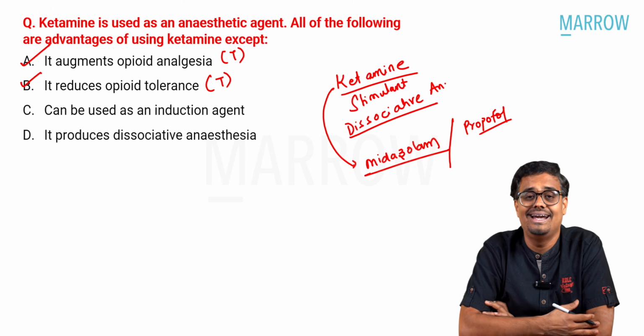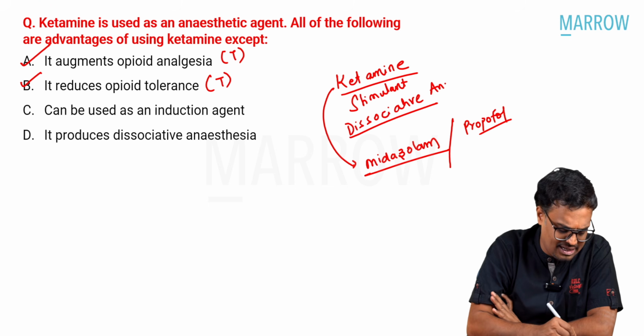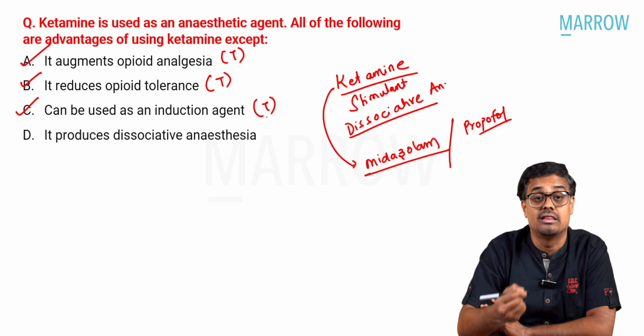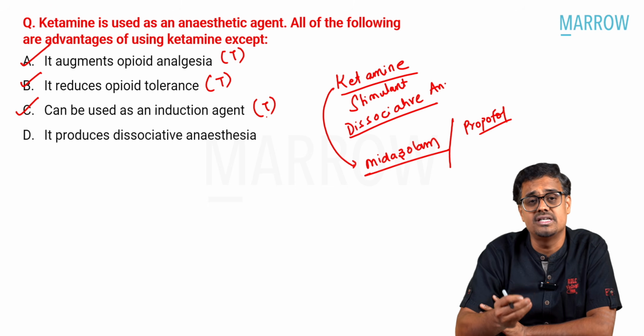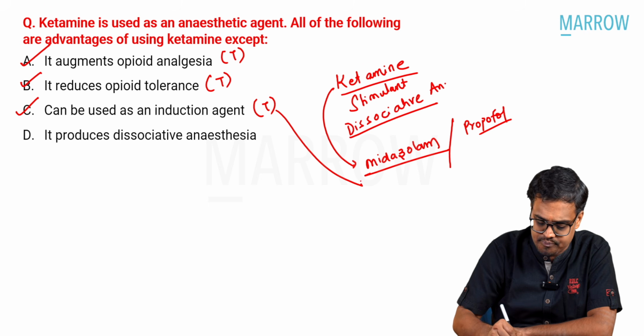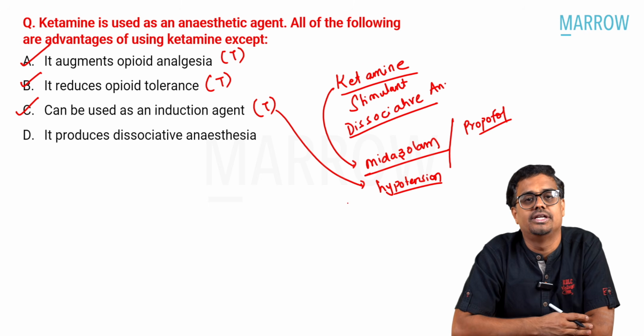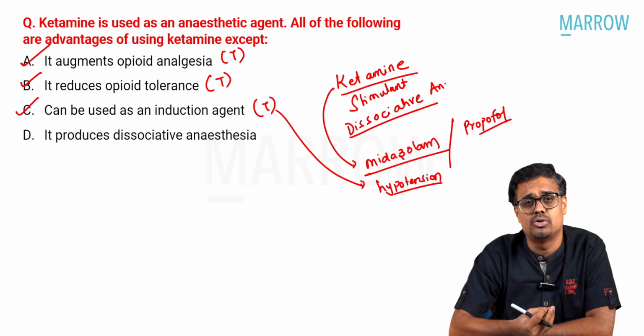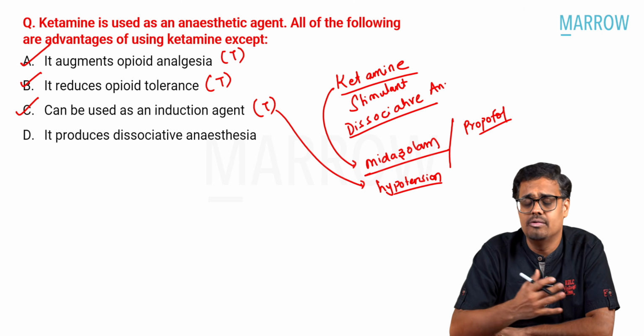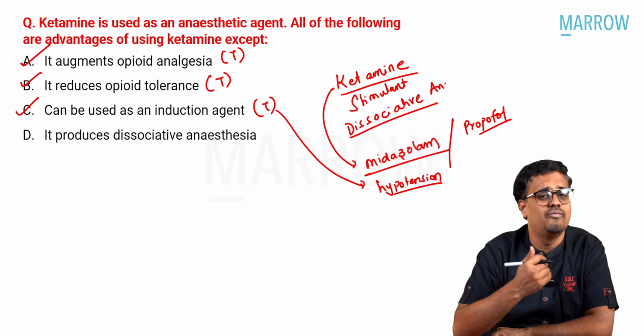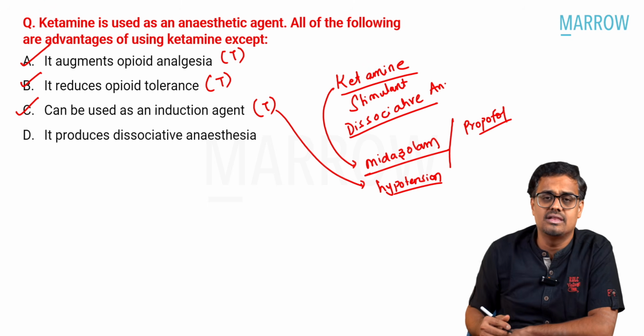Can be used as an induction agent. Yes, ketamine is obviously classified as an induction agent. Especially this is indicated in patients who are hypotensive or in a shock situation. It is the most commonly asked question in your entrance examination: a person met with a road traffic accident, lost 2 liters of blood, posted for some emergency surgery. So obviously we have 3 true answers, which leaves the last one.